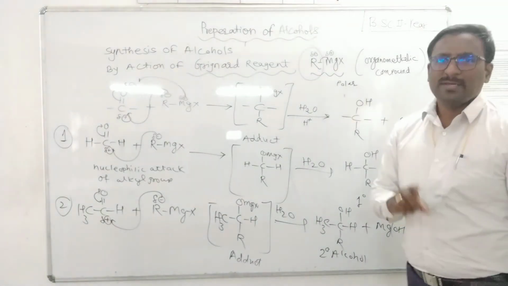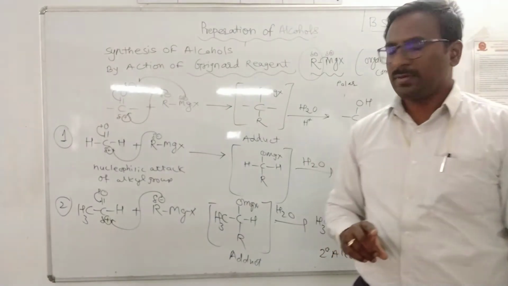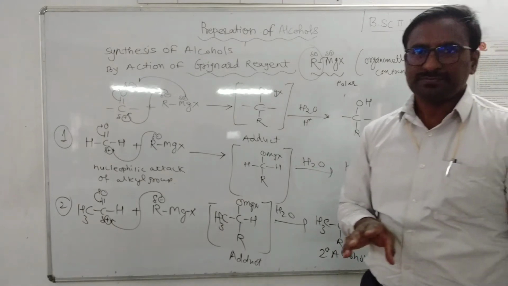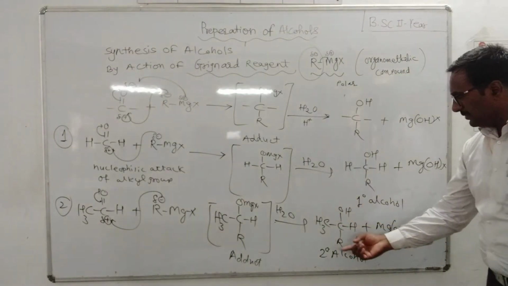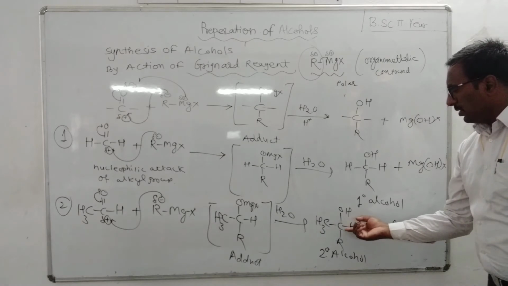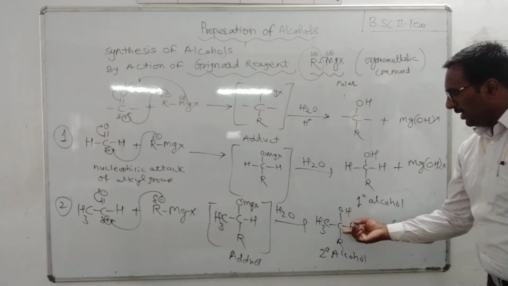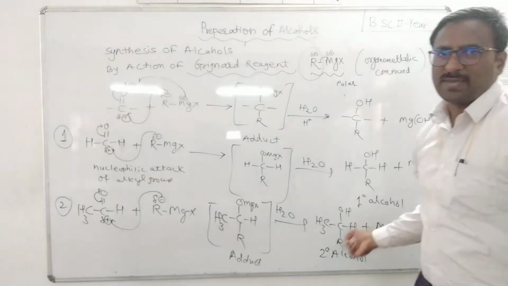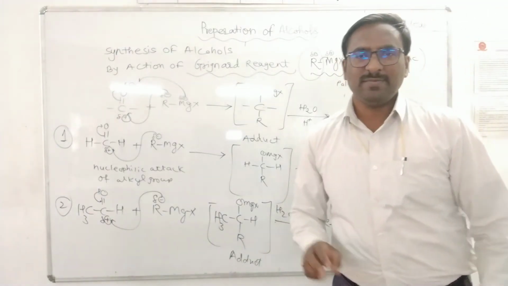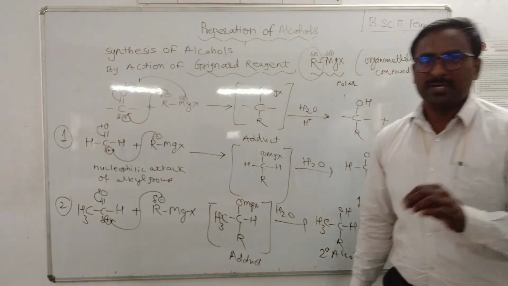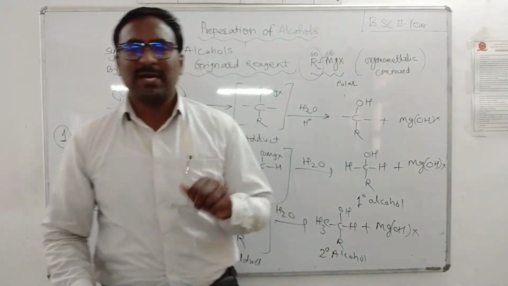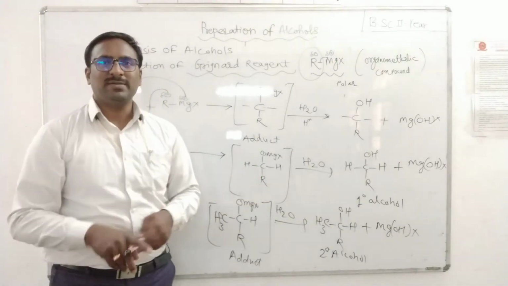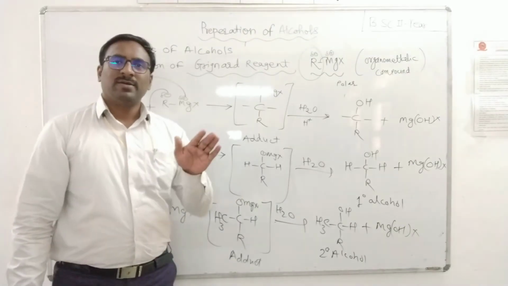A 1 degree carbon is attached to one other carbon. A 2 degree carbon is attached to 2 other carbon atoms and 1 hydrogen atom. And a 3 degree carbon atom is attached to 3 other carbon atoms, with the functional group attached to that carbon. That alcohol is tertiary alcohol.